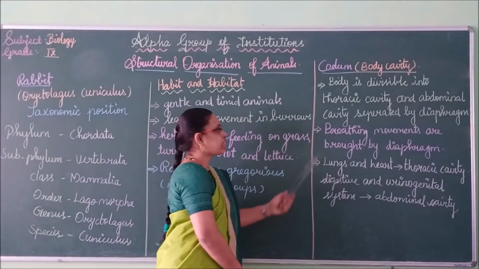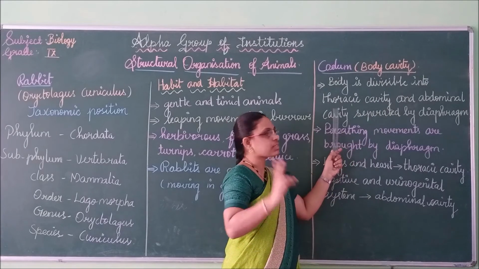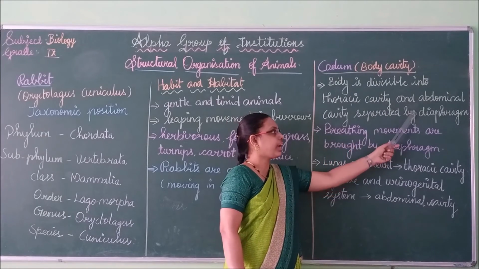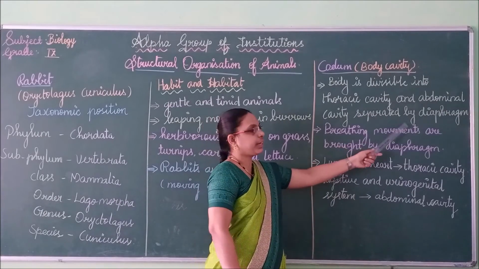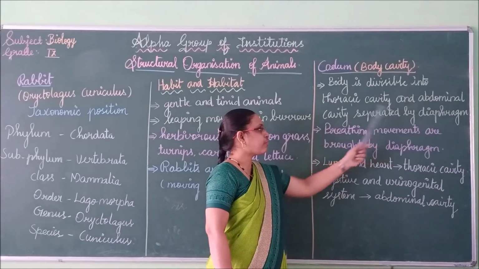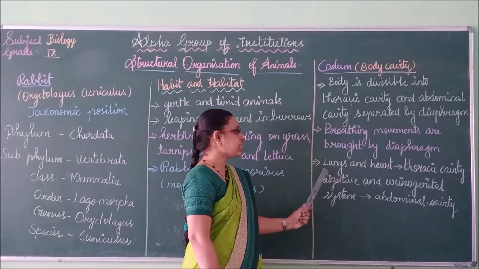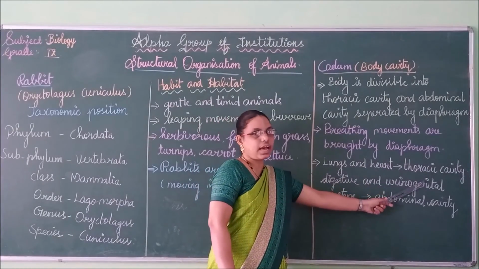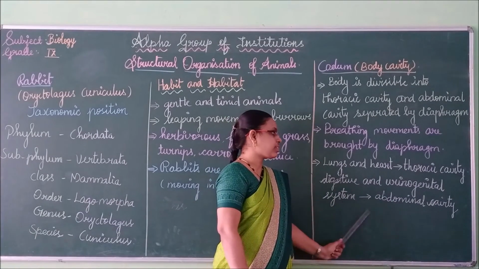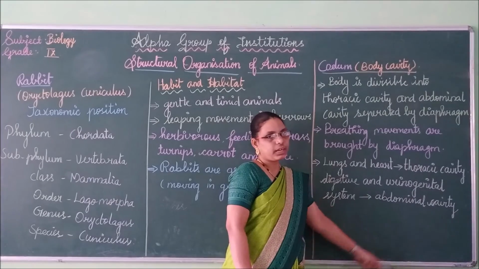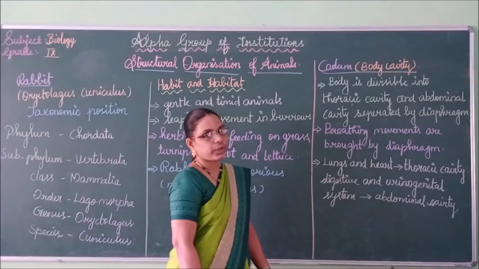Next we see the body cavity. The rabbit body is divisible into two parts, the thoracic cavity and the abdominal cavity in the posterior part, which are separated by the diaphragm. In the diaphragm only, the breathing movement takes place. Lungs and heart occur in the thoracic cavity, whereas the digestive system and urinogenital system belong to the abdominal cavity. That's all about the body cavity of rabbit.